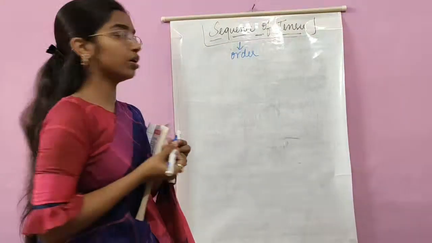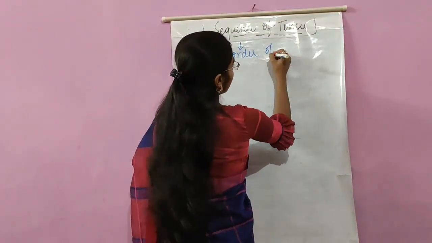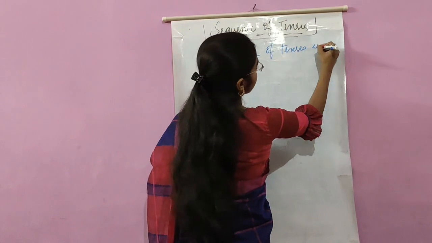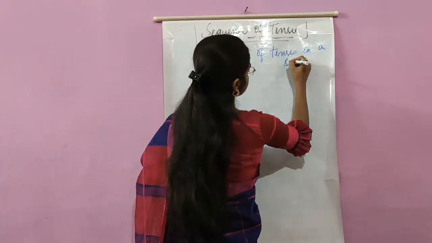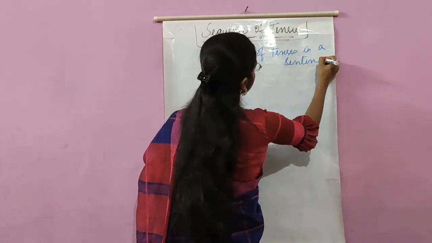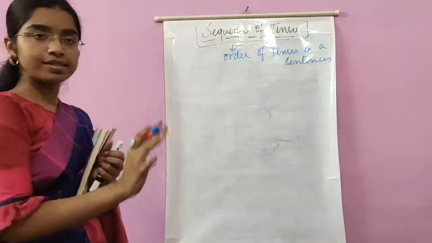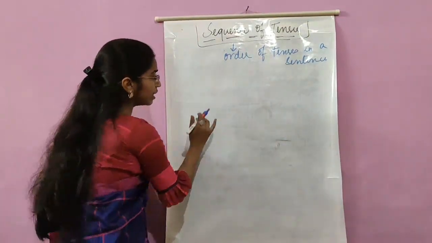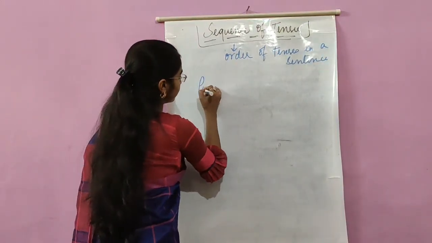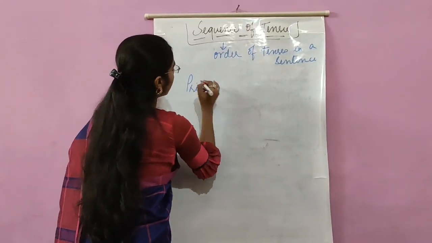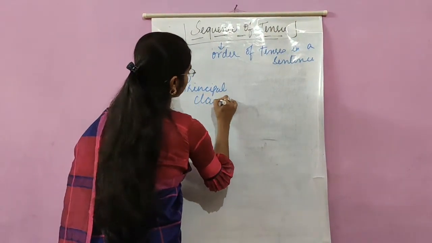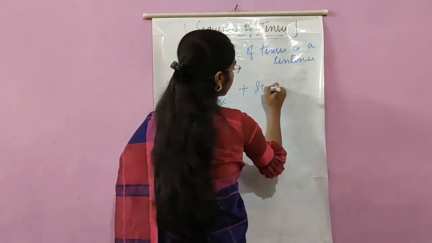Now, order of what? Order of tenses. Order of tenses in what? In a sentence. Okay? Order of tenses in a sentence. Just now I told you that a sentence will have a principal clause or main clause and a subordinate clause.